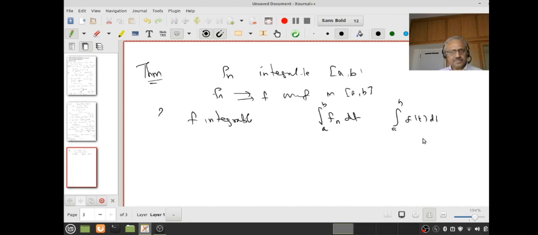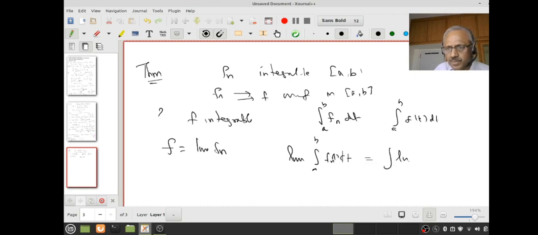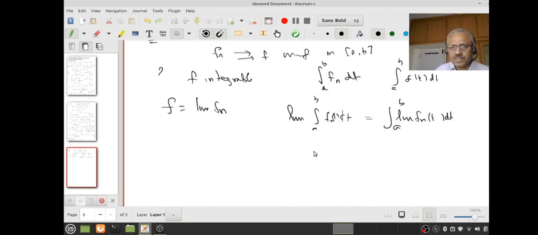You understand the question? So if you write f equals limit of fn, then usually what we want to prove is, let's look at the integral from a to b of fn dt, the limit of these. This is equal to the integral of the limit of fn(t) dt. This is the classical way of writing it, that is, you are interchanging the limit operation and the integration operation. These two things are commuting, right?